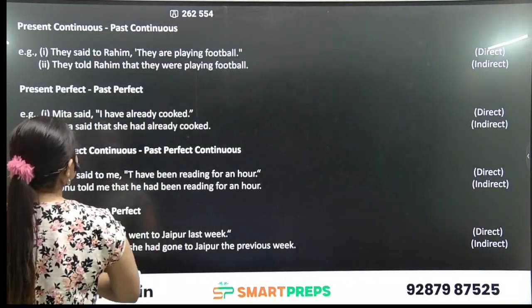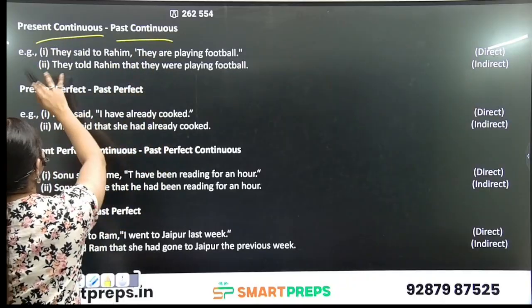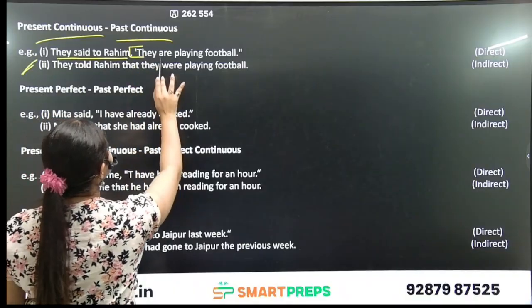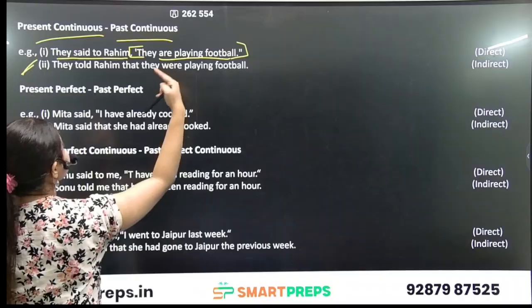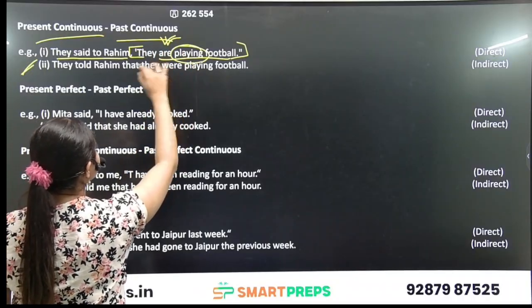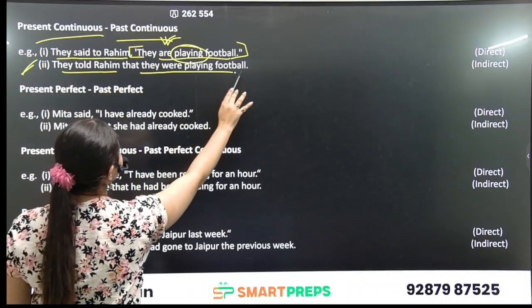Next, present continuous will change to past continuous. For example, they said to Rahim, "They are playing football." This is present continuous here. It will be converted to past continuous: they told Rahim that they were playing football.